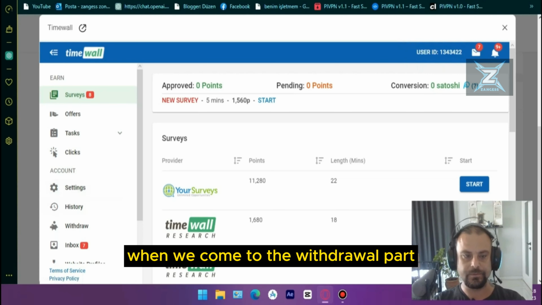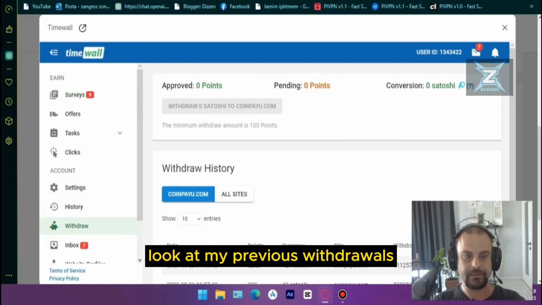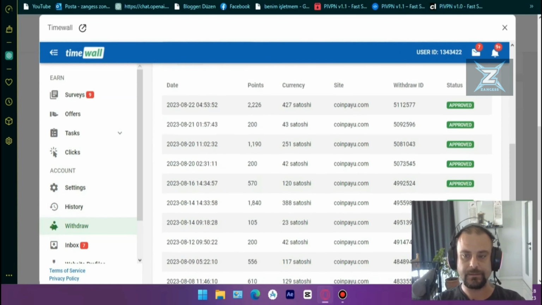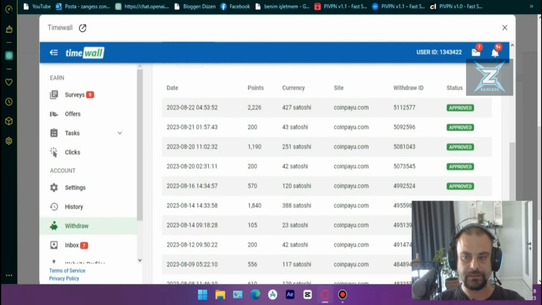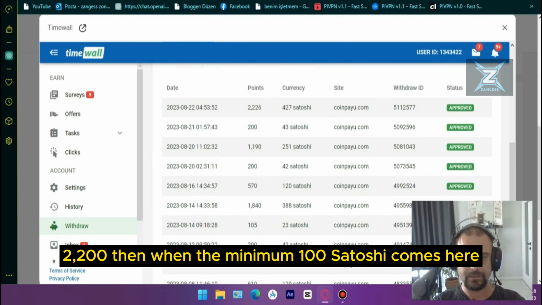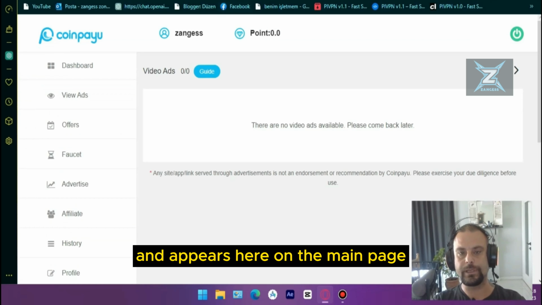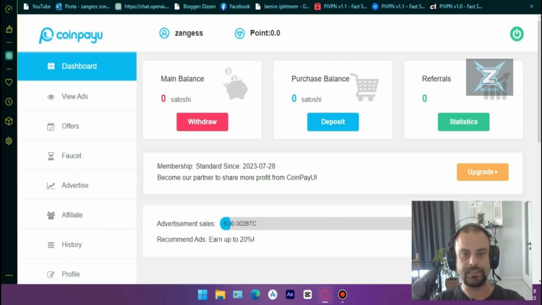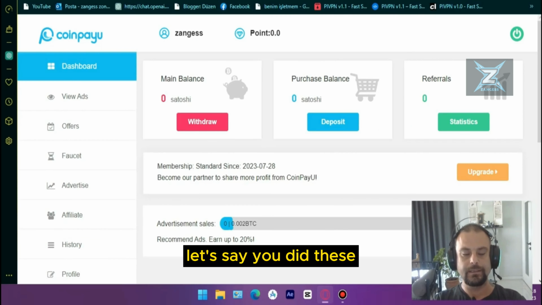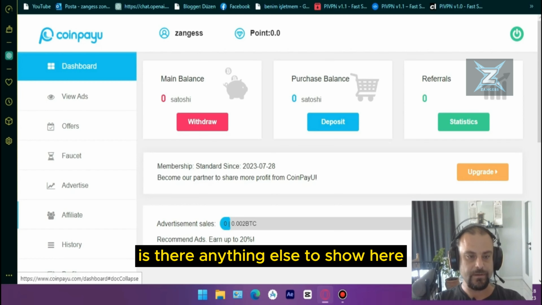When we come to the withdrawal part, look at my previous withdrawals. 2,200. Then when the minimum 100 Satoshi comes here, you make a withdrawal. Where does it send you? CoinPayu Union comes here and appears here on the main page. Let's say you did these. Is there anything else to show here?